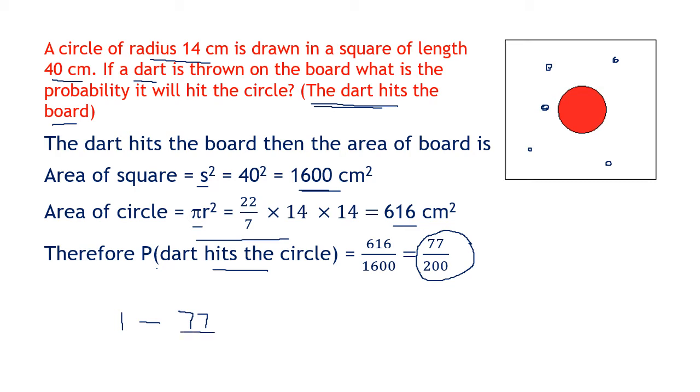So what is the probability of not hitting? 1 minus 77 upon 200. How much is that? So not hitting will be 123 upon 200.